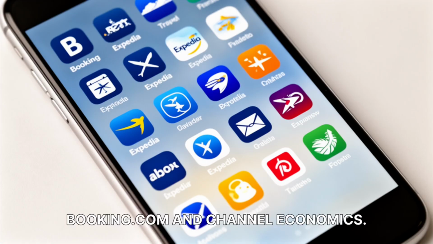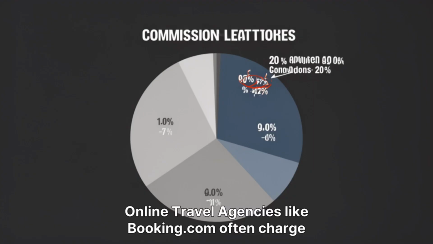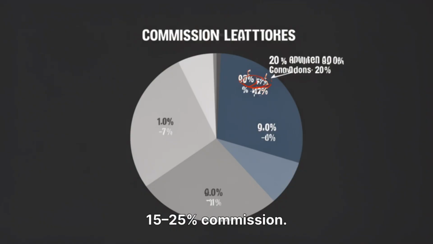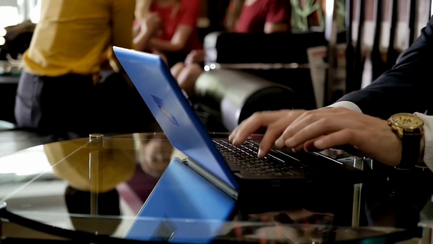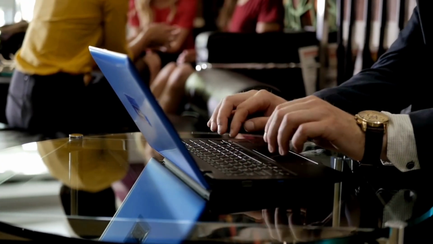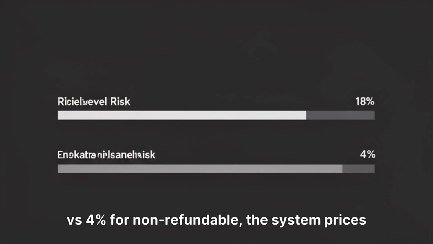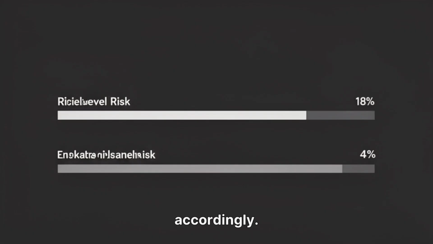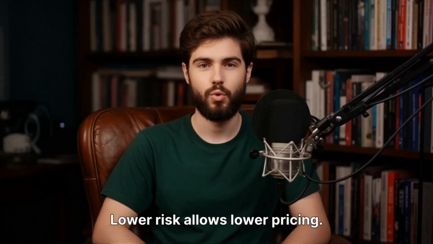Booking.com and channel economics. Most hotels do not sell exclusively through their own website. Online travel agencies like Booking.com often charge 15 to 25% commission. This affects rate strategy. When you see price differences between platforms, you are witnessing margin engineering. Now let us talk about cancellation modeling. Flexible bookings increase uncertainty. If data shows 18% cancellation for flexible versus 4% for non-refundable, the system prices accordingly. Flexible rates must absorb volatility. Lower risk allows lower pricing.